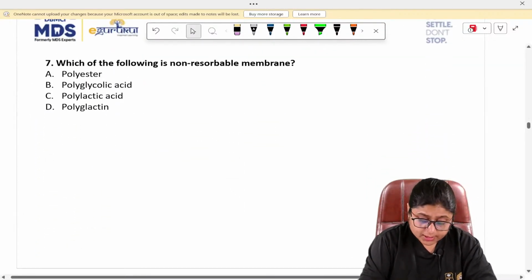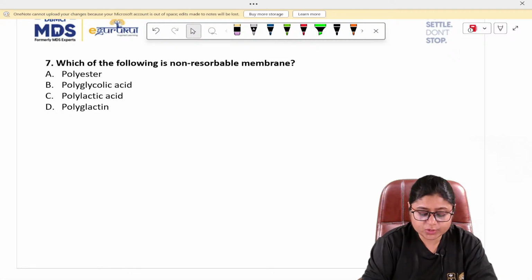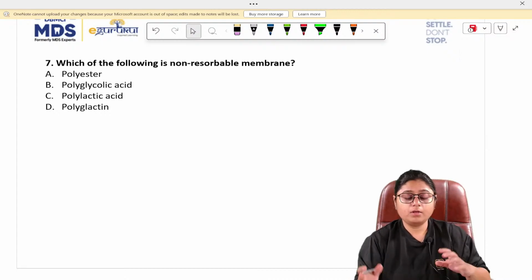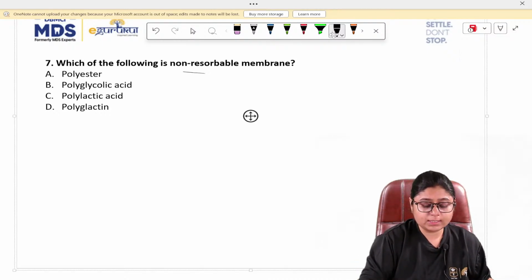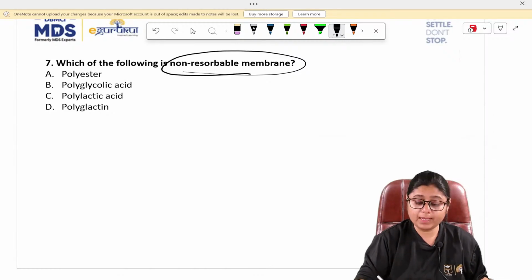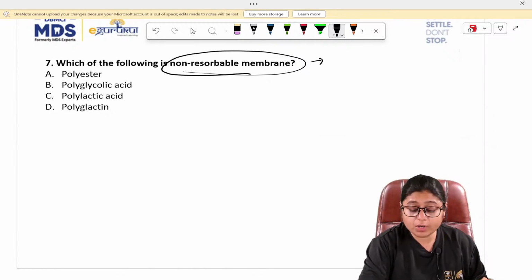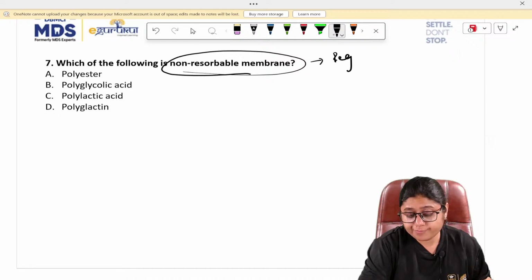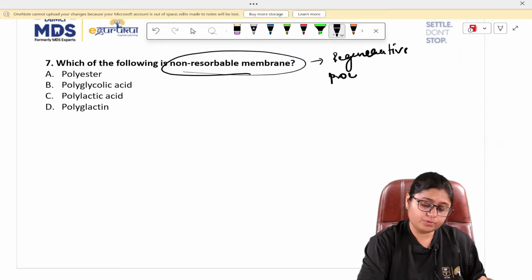Now the next question is, which of the following is a non-resorbable membrane? Now what is this membrane? This membrane is the membrane which is used for regenerative procedures.